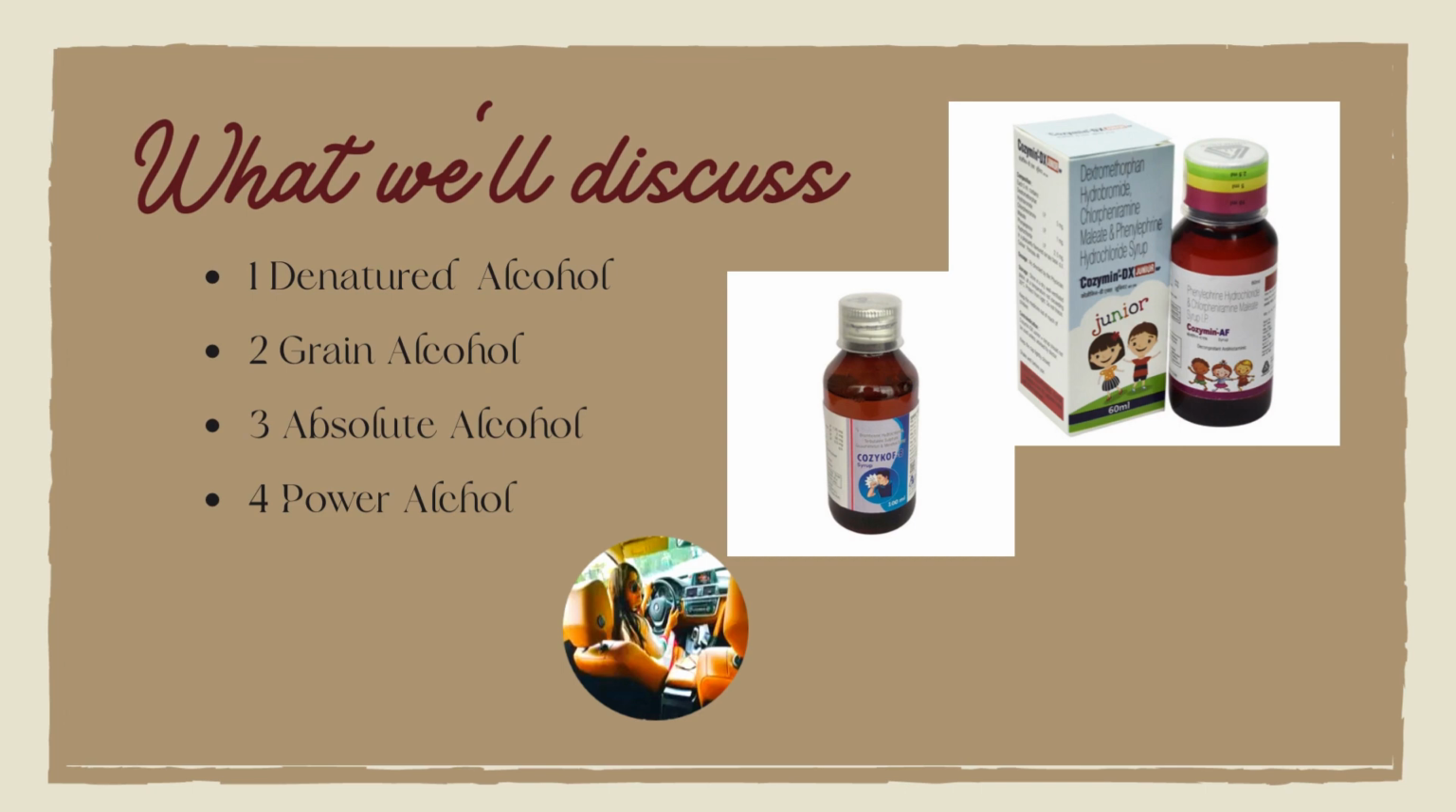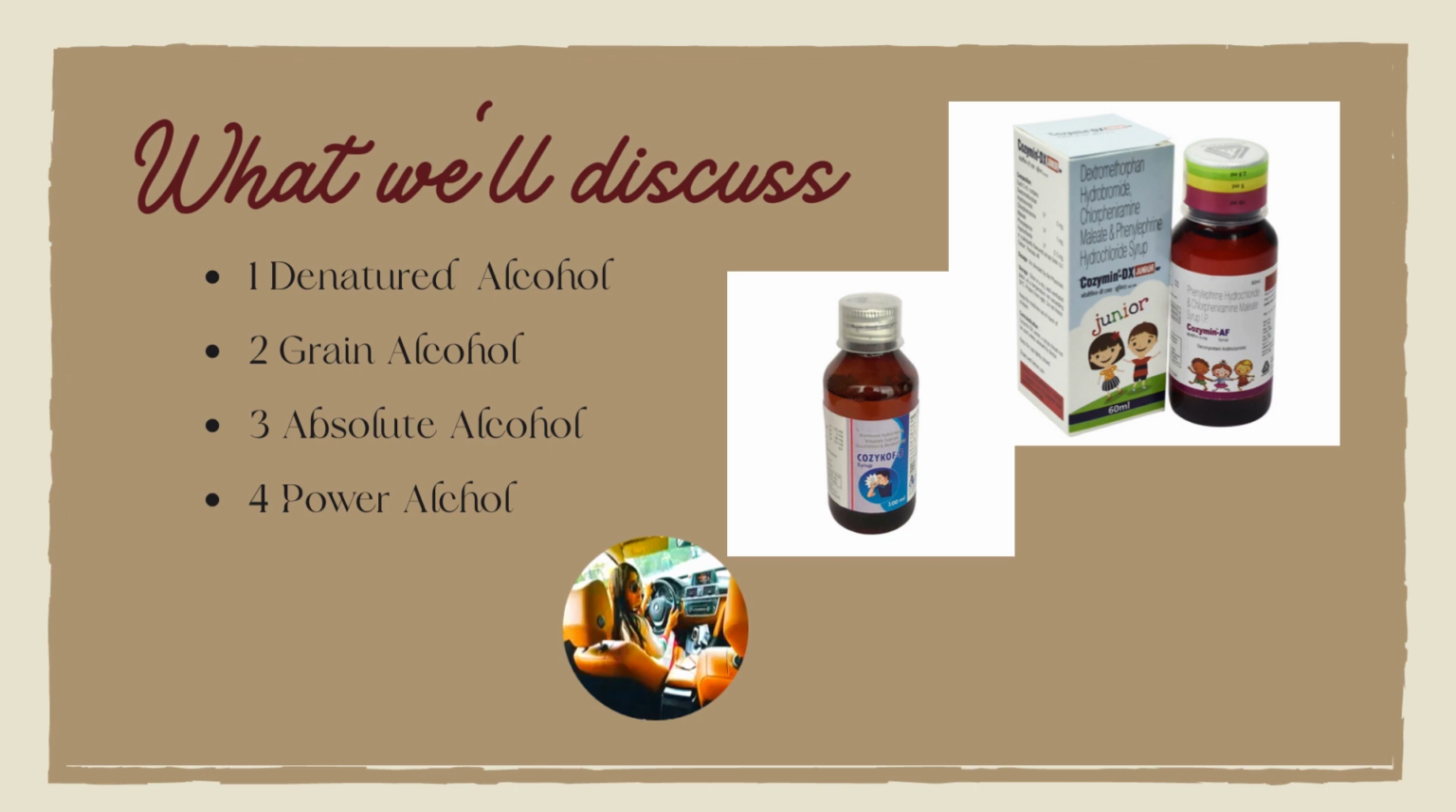It can be categorized into many types, like denatured alcohol. It is made up of some substances like pyridine, acetone, and methyl alcohol, which is poisonous and not good for drinking. The second one is grain alcohol, which is obtained by fermentation of starch food grains. And third is absolute alcohol. It is very pure ethyl alcohol, which is a volatile and colorless liquid.